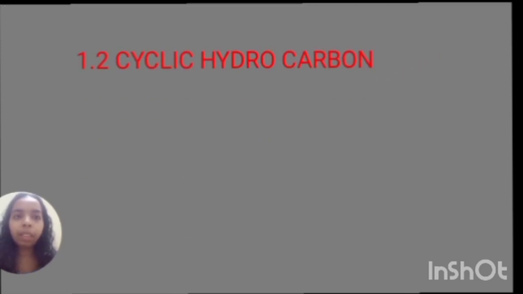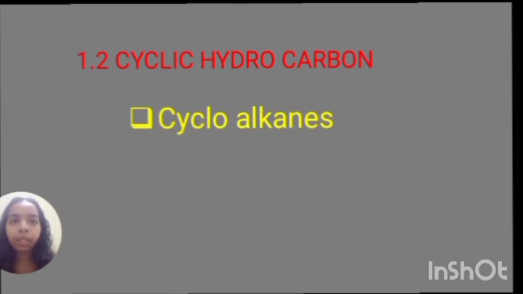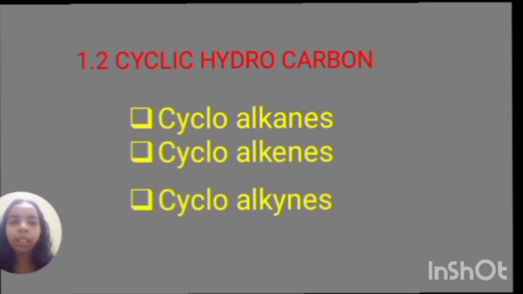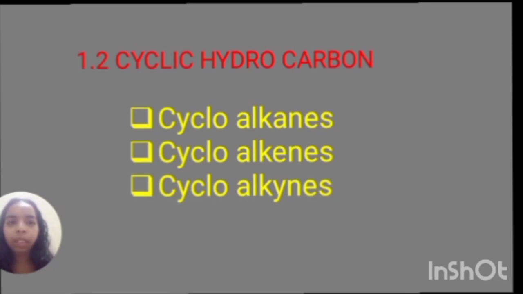Next we will see cyclic hydrocarbon. Cyclic hydrocarbon means in the structure of a hydrocarbon there is a ring structure, that means a cyclic structure is present. The cyclic hydrocarbons are further classified into three types. The first one is cycloalkanes, next cycloalkenes, then finally cycloalkynes. These are basically based on alkanes, alkenes and alkynes. We will see.